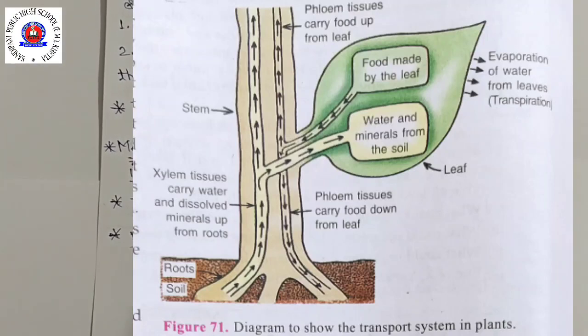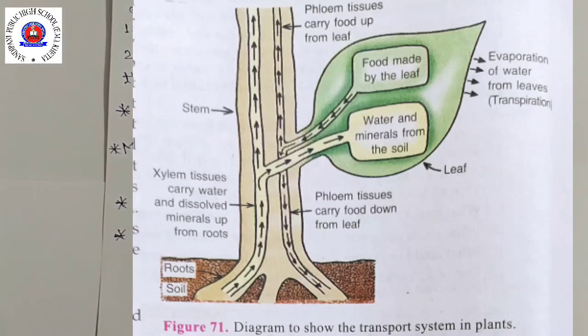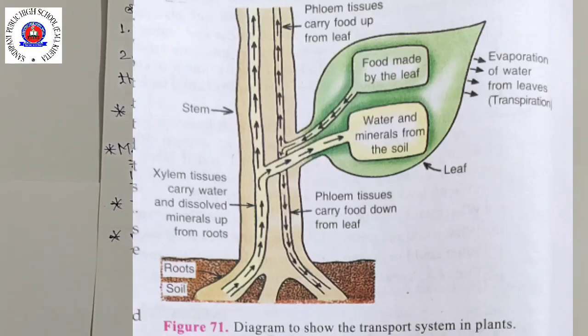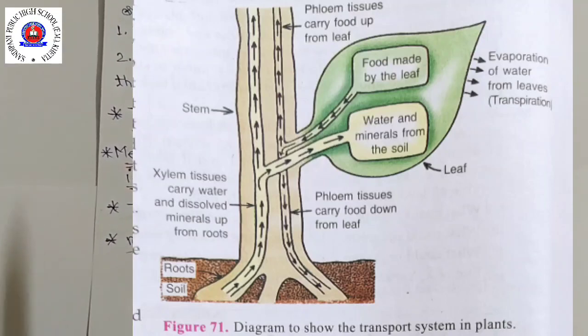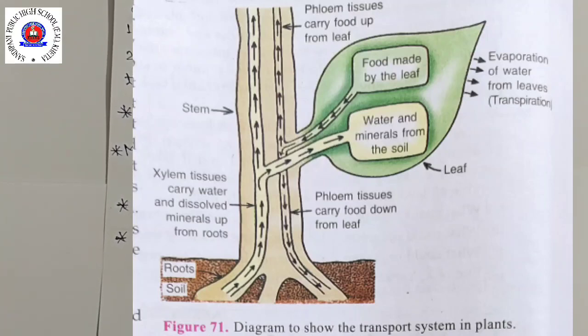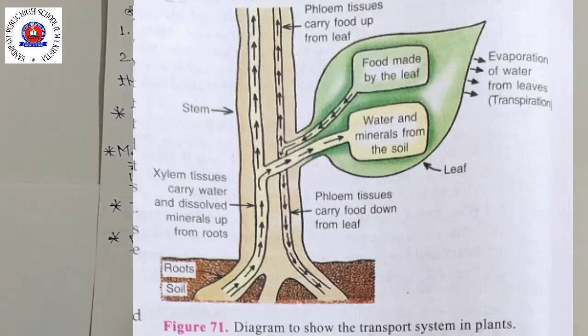The food manufactured by the leaves of a plant is transported to all its other parts through a kind of tubes called phloem, which are present in all the parts of a plant. The transport of food from the leaves to other parts of the plant is called translocation. So phloem translocates the food or sugar made in the leaves. The movement of food materials or other substances like hormones through phloem depends on the action of living cells called sieve tubes.